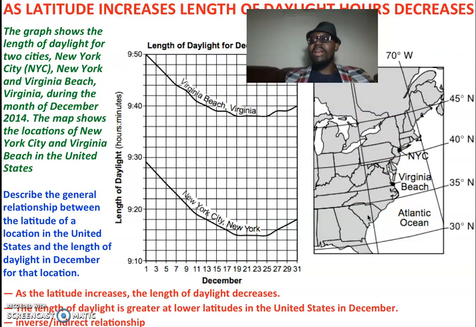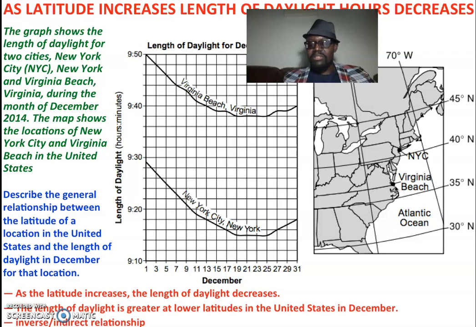The length of daylight also decreases for New York City compared to Virginia Beach. The reason is you are moving away from the equator towards the poles, so there is less sunlight intensity.